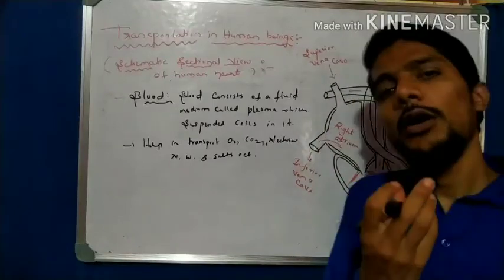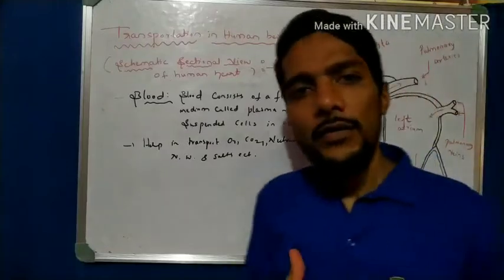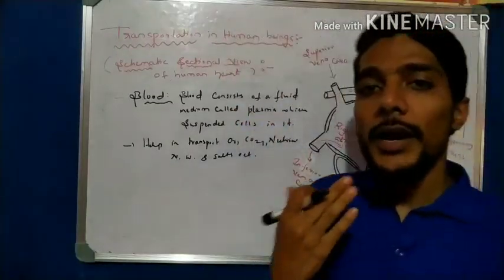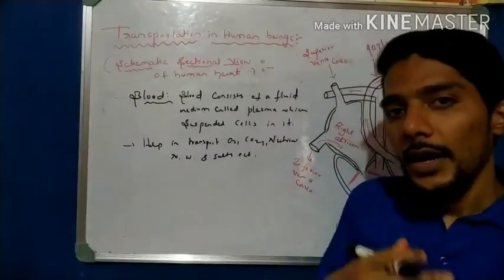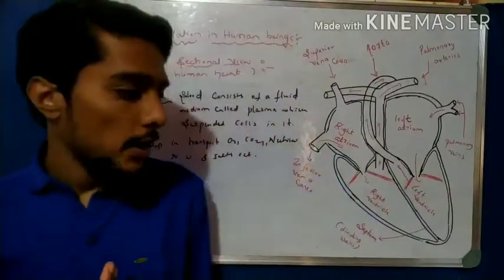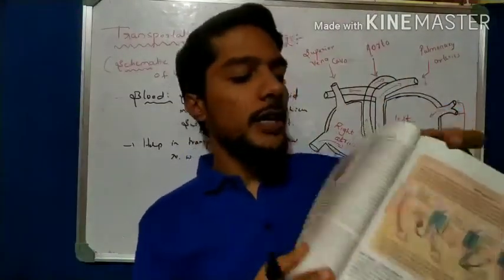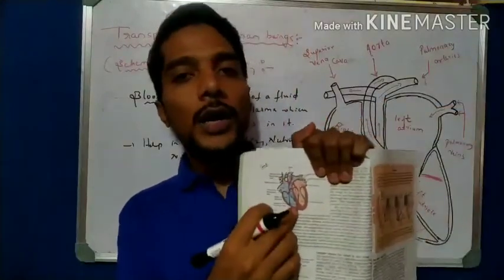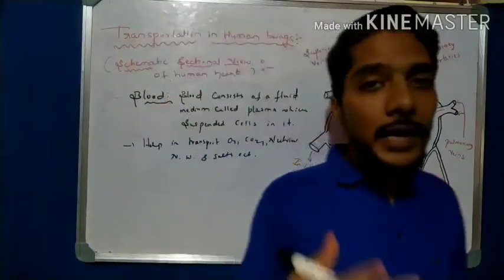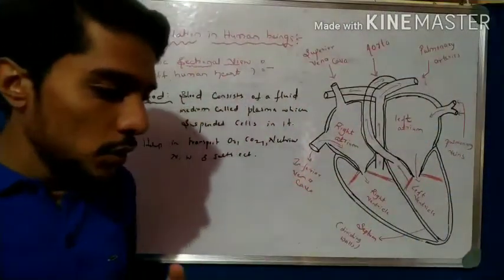Now in the human body there are 2 types of blood. If you look at the diagram of the heart in the textbook, they give 2 colors. One is red color and one is blue color, right? So why do they give red color on one side and blue color on the other side? If you observe the diagram of the heart in the textbook, one part is given blue color and one part is given red color. So what is the meaning of this blue color and red color?